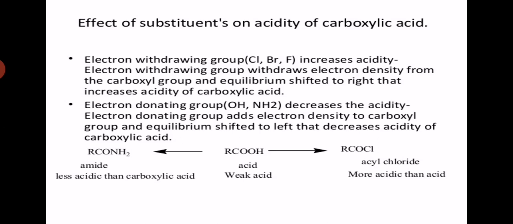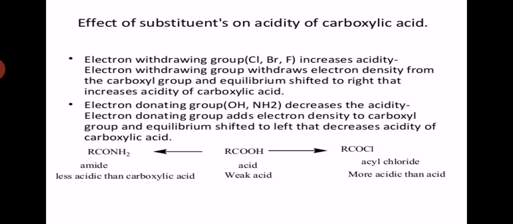So it is more acidic than the acid. Instead of chlorine, if we use bromine, we call it acyl bromide, and with fluorine, RCOBr or RCOF.